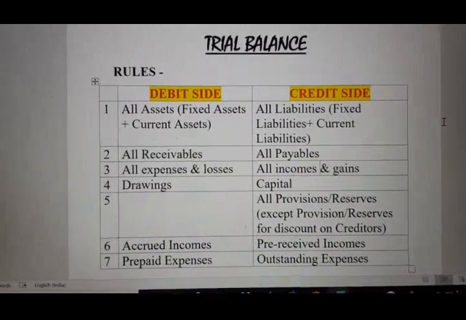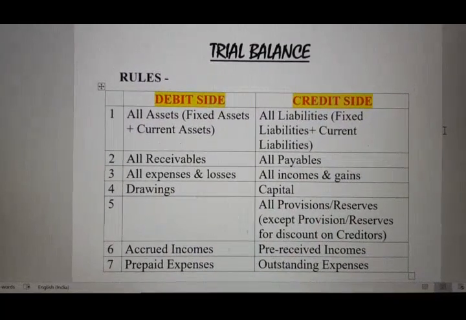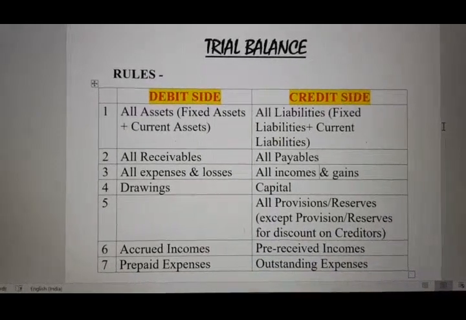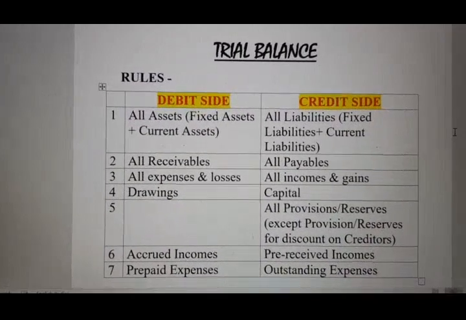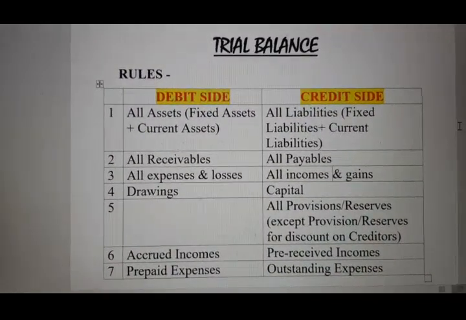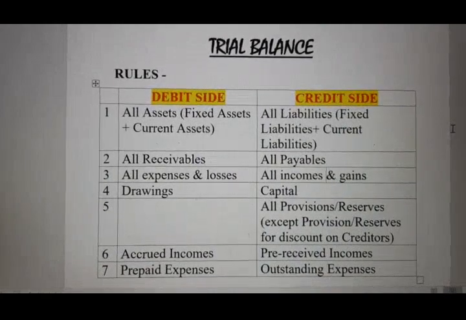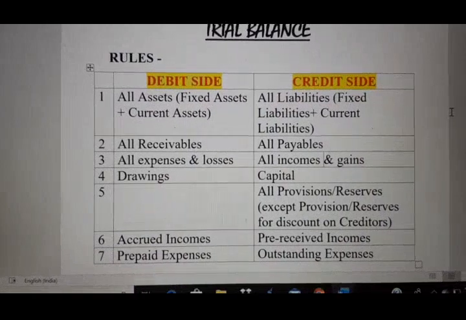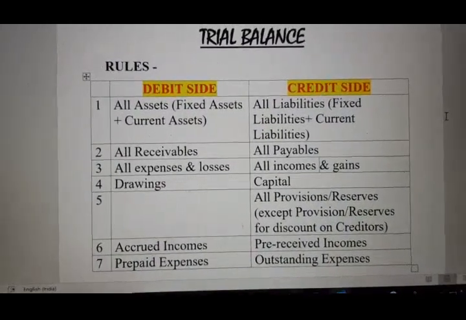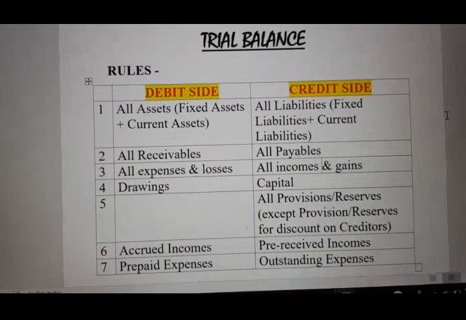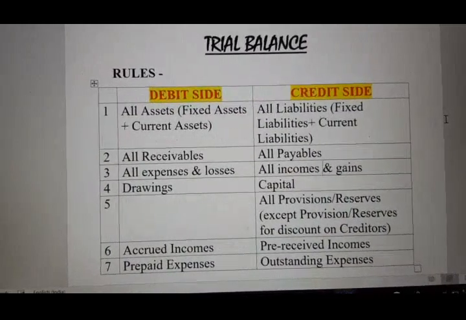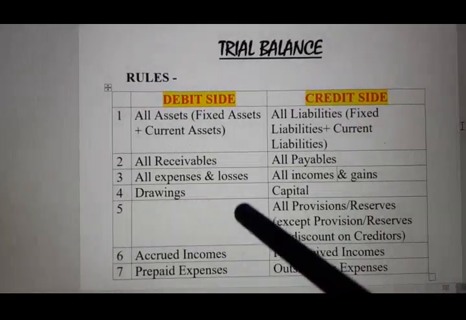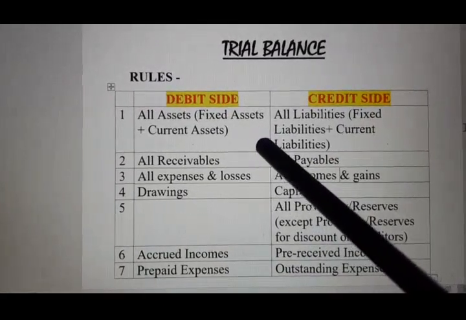Okay. Now, what are the things we will enter on the debit side of the trial balance and the credit side? Now I will make you learn that. All assets, as you have already done with your final accounts. You know about assets. So what are assets? Assets are the properties and possessions of any business. All assets like land, building, plant, machinery, furniture, equipment, stock, cash in hand, cash at bank, whether fixed in nature or current in nature, will come to your debit side.